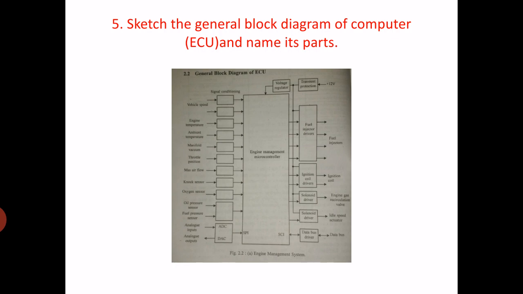All these parameters are read and output is generated. So fuel injector driver is there, ignition coil driver, solenoid driver is there. Different systems are actuated by this system. So you only draw and name the parts.